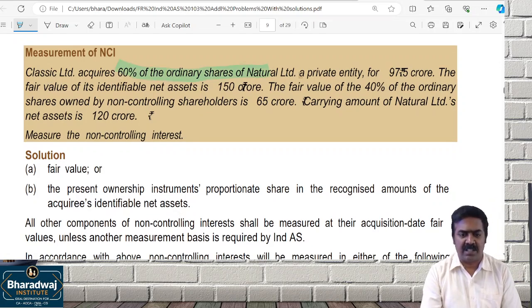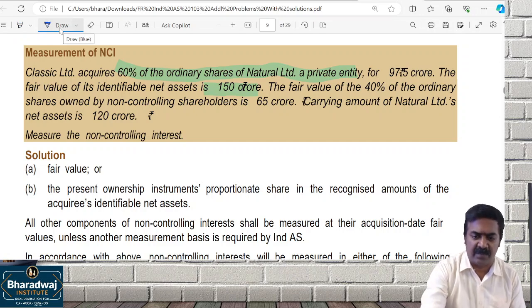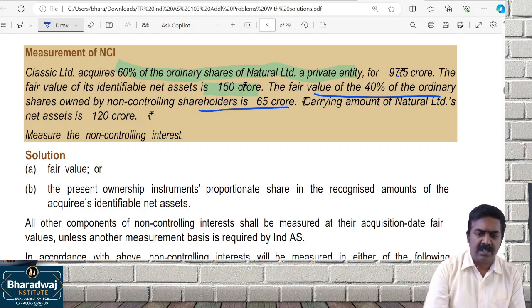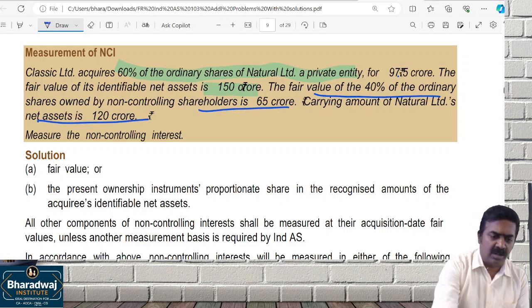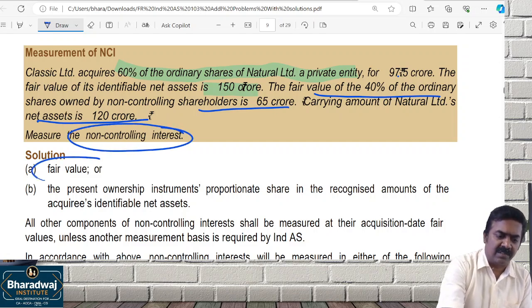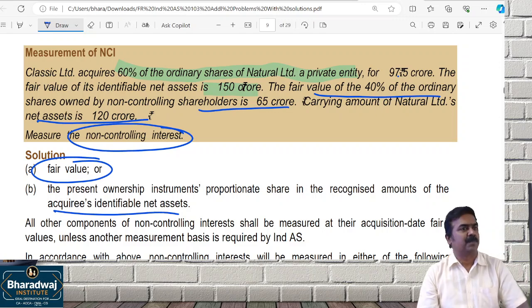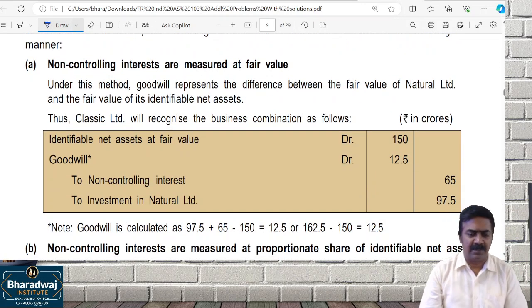60% of ordinary shares are purchased for 975 crores. Identifiable net assets 97.5 crore. Net assets are 150 crores. Fair value of the 40% ordinary shares is 60 crores. Carrying amount of net assets is 120 crore. Measure non-controlling interest at what value? Fair value or based on net assets. Full goodwill method, partial goodwill method. You know the pathway. Okay.